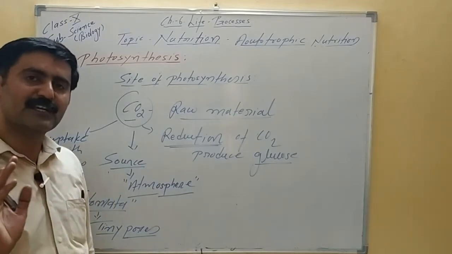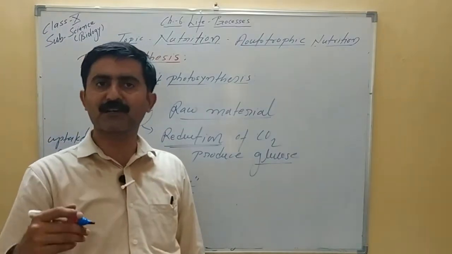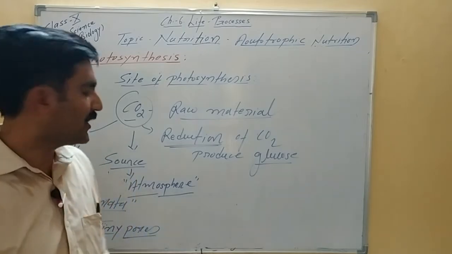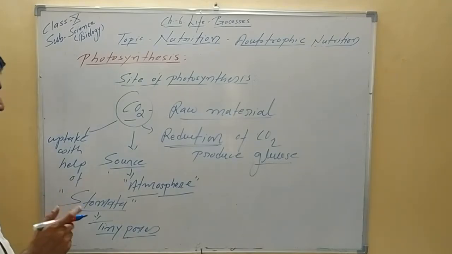These are mostly present on the leaves, but they are also present on other parts wherever the epidermis is present, right? On all green parts it is present. They are fine, tiny, microscopic pores which cannot be seen by the naked eye. We will look into the structure of stomata also.